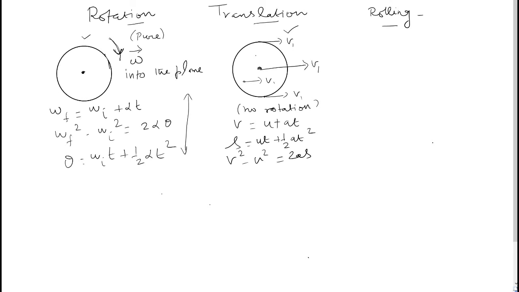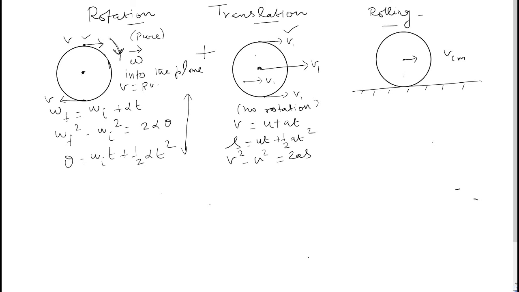Now coming to this rolling, which is very important, especially in JEE and other such exams. Rolling will be a combination of rotation plus translation. See, you have a surface. For simplicity's sake, for the time being, you assume the surface to be fixed, right? Consider the velocity in the first diagram. Topmost point has v to the right side, bottommost point has v to the left side. Okay, and also we can apply v is equal to r omega.